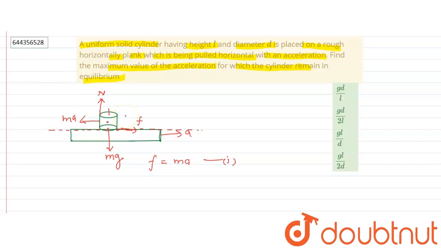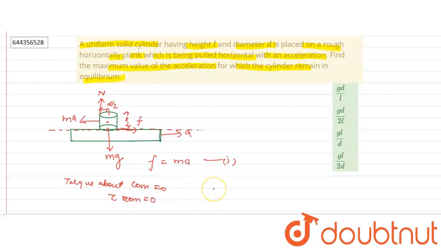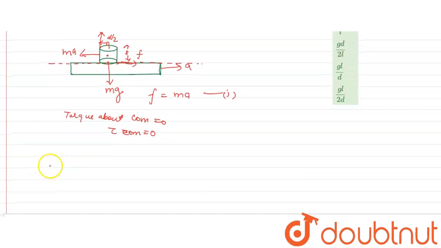Given the height of the cylinder is L and the diameter is D, the distance from the normal to the center of mass will be D by 2. Now the torque about the center of mass is 0, so tau about the center of mass equals 0. Now calculating torque, we get f L by 2 minus mg D by 2 equal to 0.